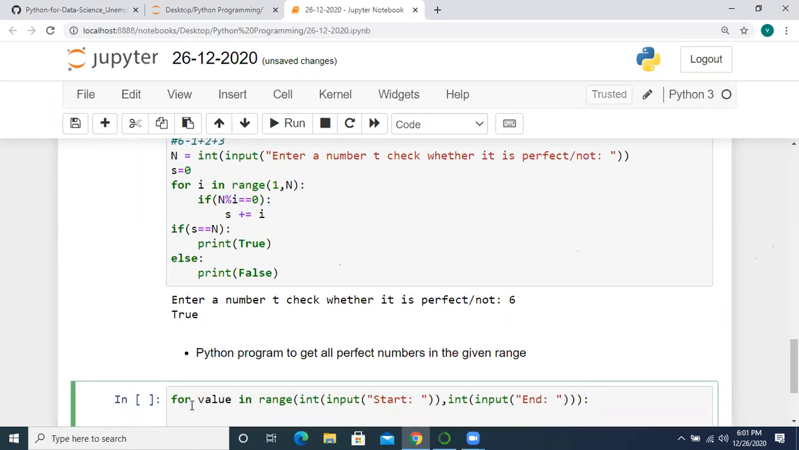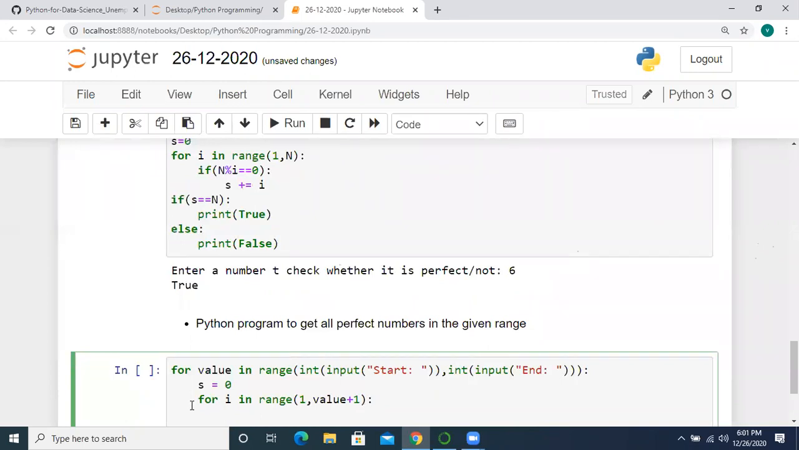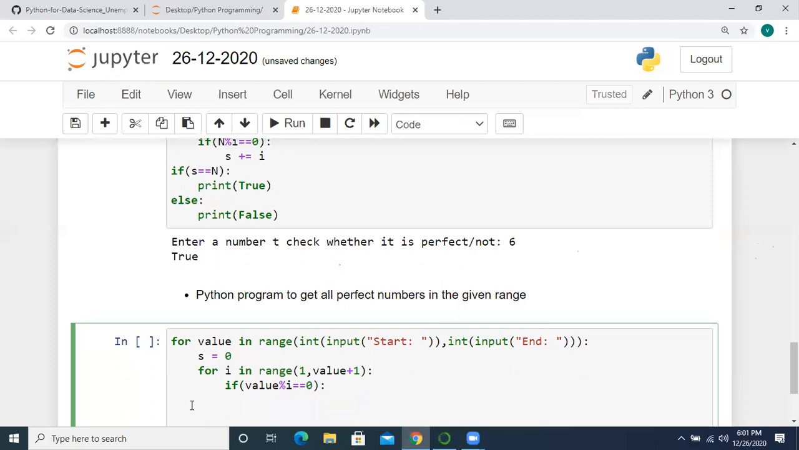Inside the loop, we have to find the factors, right? And we have to take the sum. For every i in range of 1 to value plus 1, as we did previously, we can do like this. After this, we have to check the modulus condition. If value modulus i, the remainder, is 0, then we can sum. S plus, we can increment the sum by i.